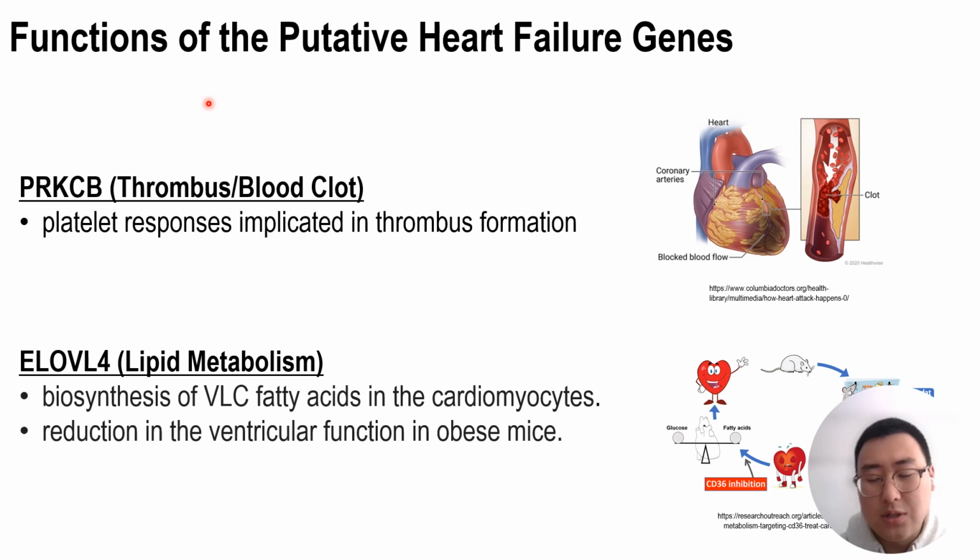So what are the functions of these putative heart failure genes? PRKCB is involved in thrombosis, or blood clot formation, which has a major impact and is causative for heart attack. And ELOVL4 is involved in lipid metabolism.